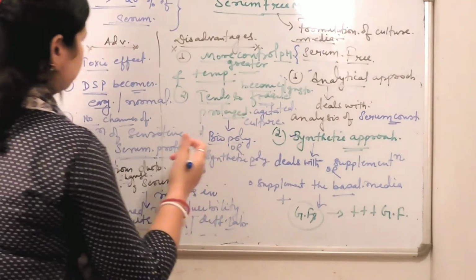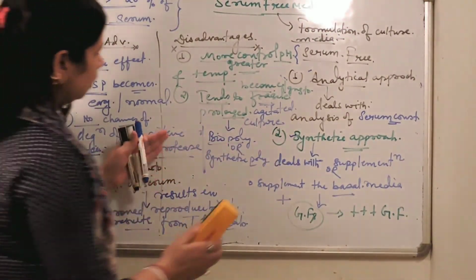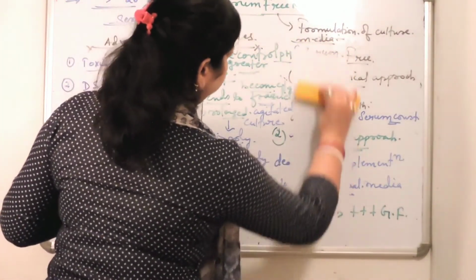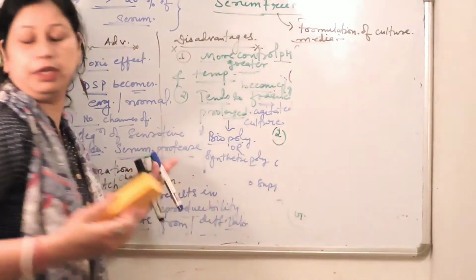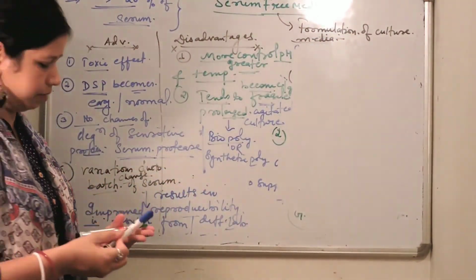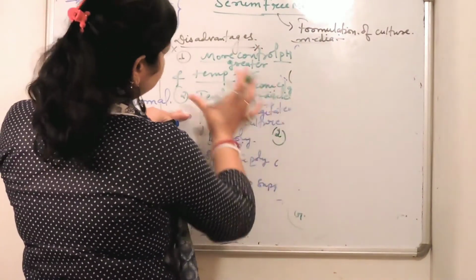So this is also one of the disadvantages of serum-free media in animal cell culture, and these are the various disadvantages anybody is going to face.